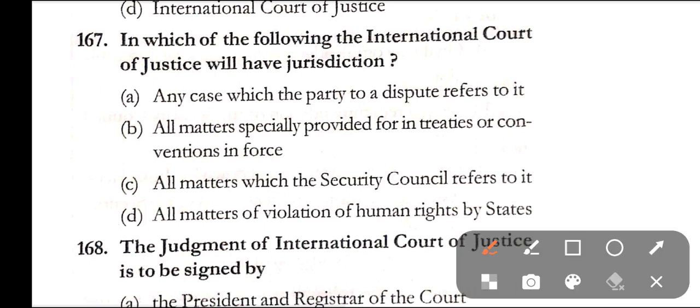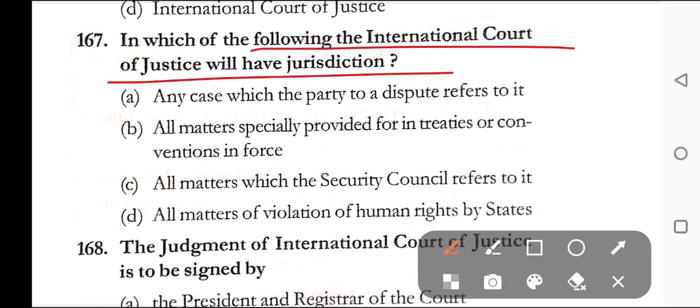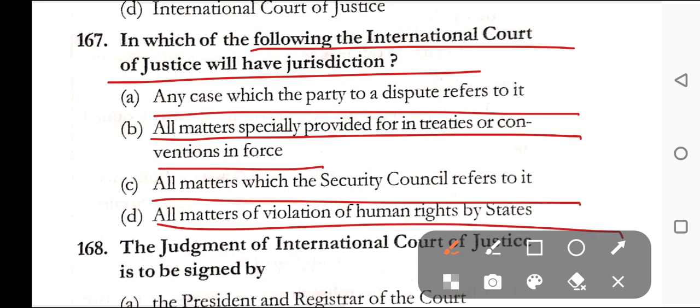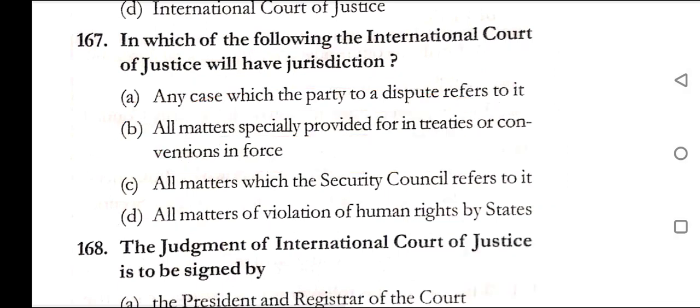Question number 167. In which of the following will the International Court of Justice have jurisdiction? Option A, any case which the party to a dispute referred to it. Option B, all matters specially provided for in treaties or conventions in force. C, all matters in which the Security Council refers to it. And D, all matters of violation of human rights by states. Here correct answer is option B, that is all matters specially provided for in treaties or conventions in force.